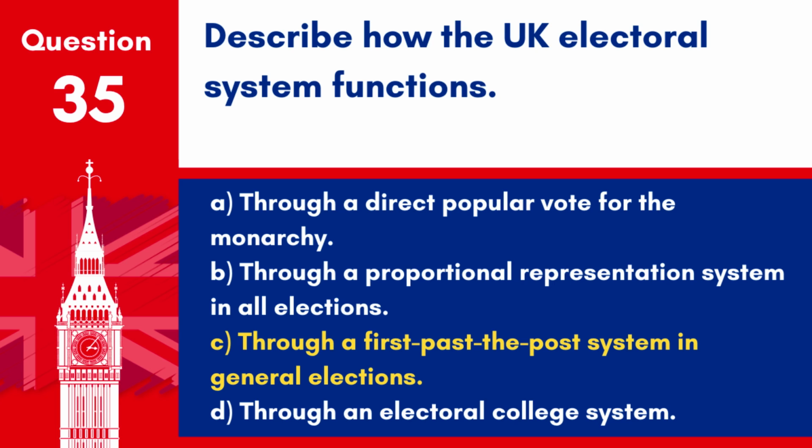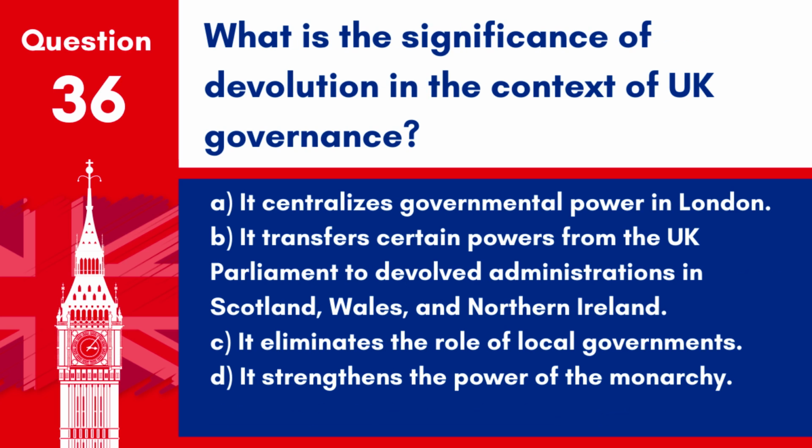Answer: C. Through a first-past-the-post system in general elections. The UK uses a first-past-the-post system for general elections, where the candidate who receives the most votes in each constituency wins a seat in the House of Commons. Question 36. What is the significance of devolution in the context of UK governance? A. It centralises governmental power in London.